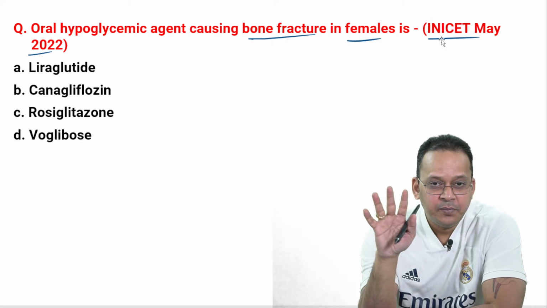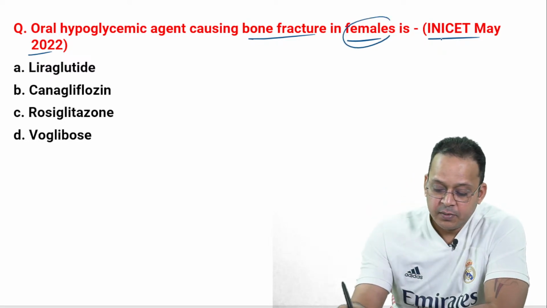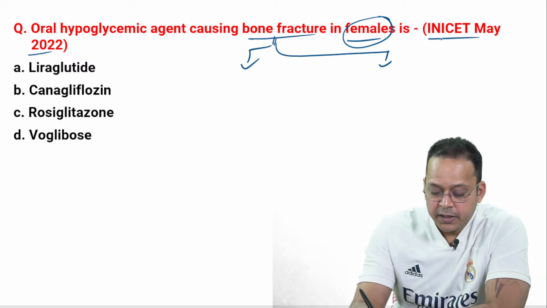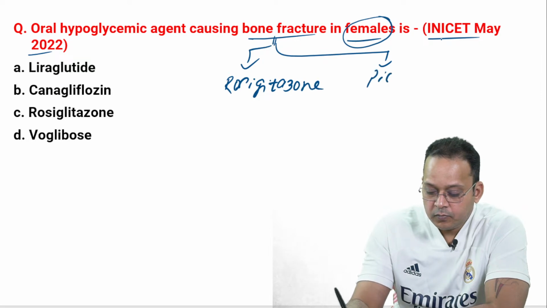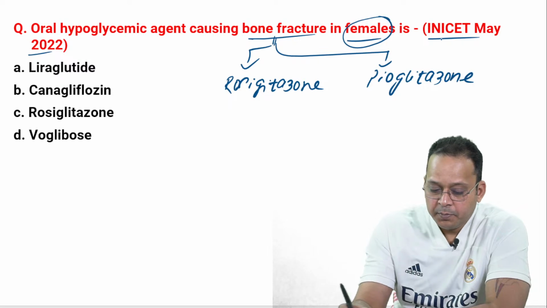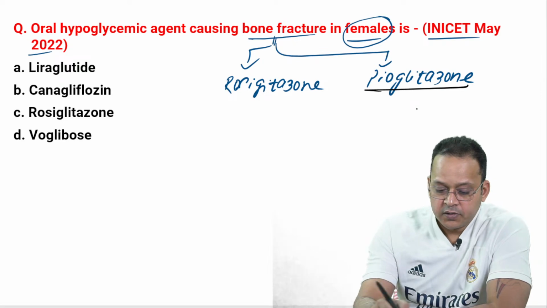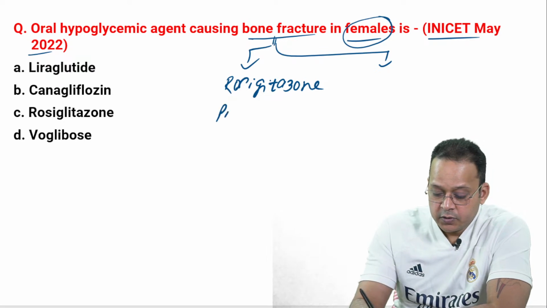So your answer will not be B. The answer will not be B, because females, remember, bone fracture can be caused by rosiglitazone and pioglitazone. Both these drugs. B is not the answer. C. Bone fracture can be caused by, okay, I wrote pioglitazone on the wrong side. Rosiglitazone and pioglitazone.